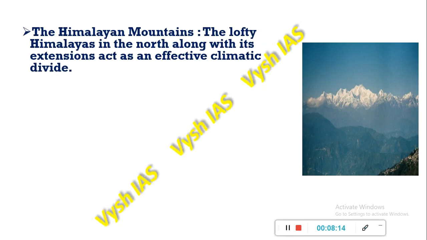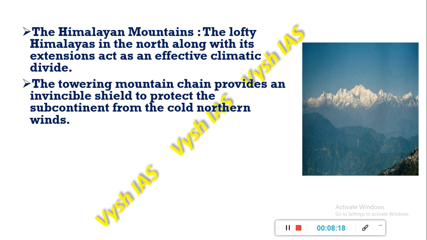Next we have the Himalayan mountains. The lofty Himalayas in the north act as an effective climatic divide, like a wall. The towering mountain chain provides an invincible shield to protect the subcontinent from the cold northern winds. So there will be these cold winds coming from the Arctic Circle, but the Himalayas act like a strong wall and they block these winds.